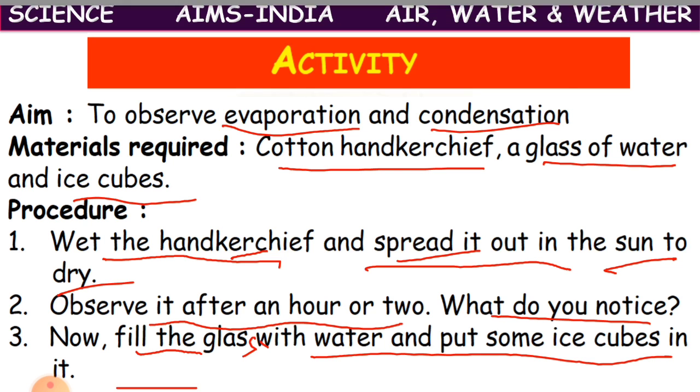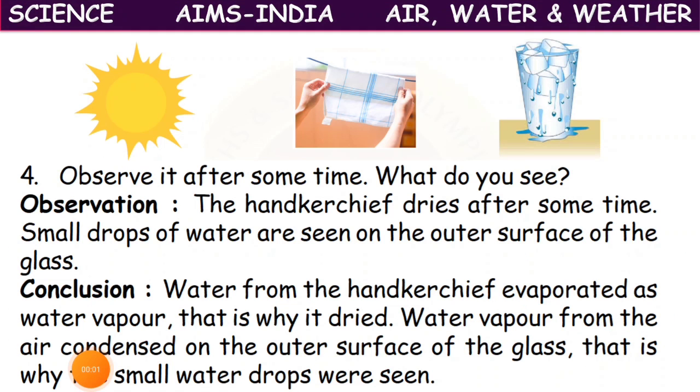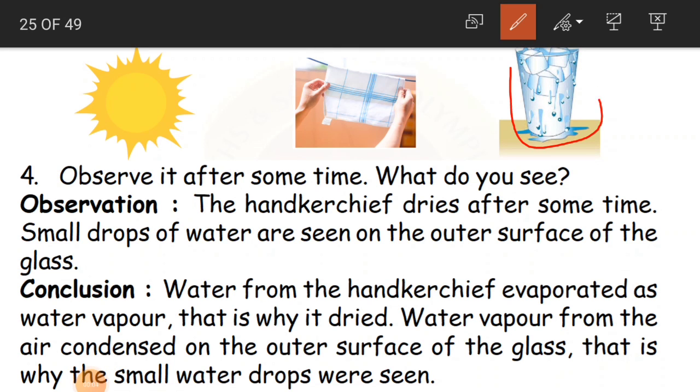Now take a glass. Yes children. We have taken a glass of water, and we have put some ice cubes in it. What happens now? What is the observation? After some time, you can see some water droplets on the outer surface of the glass.